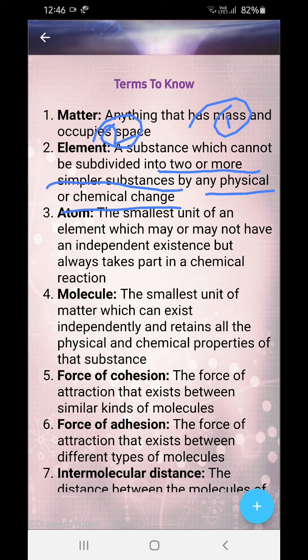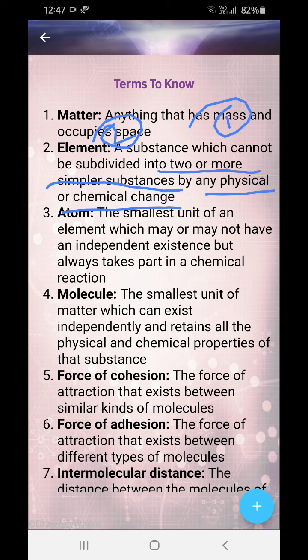Now, atom: the smallest unit of an element which may or may not have an independent existence but always takes part in a chemical reaction. Atoms of noble gases such as argon, neon, radon, xenon and helium have independent existence.